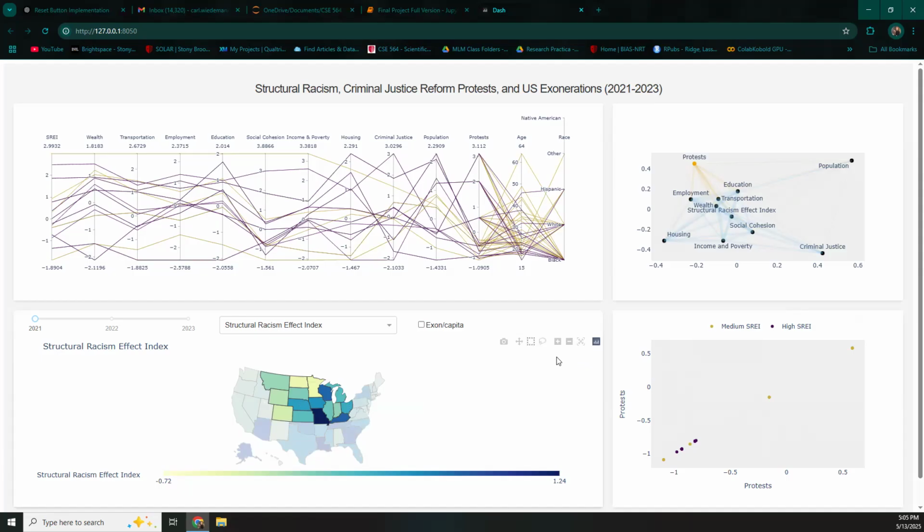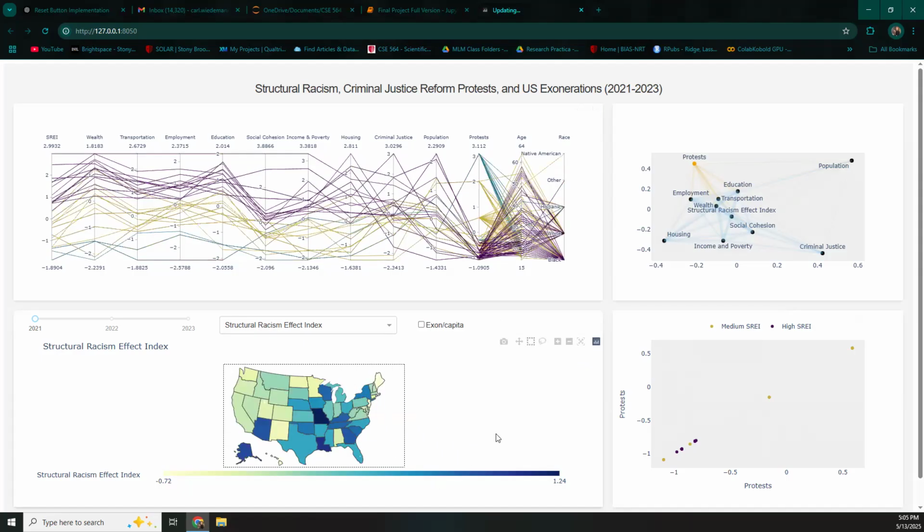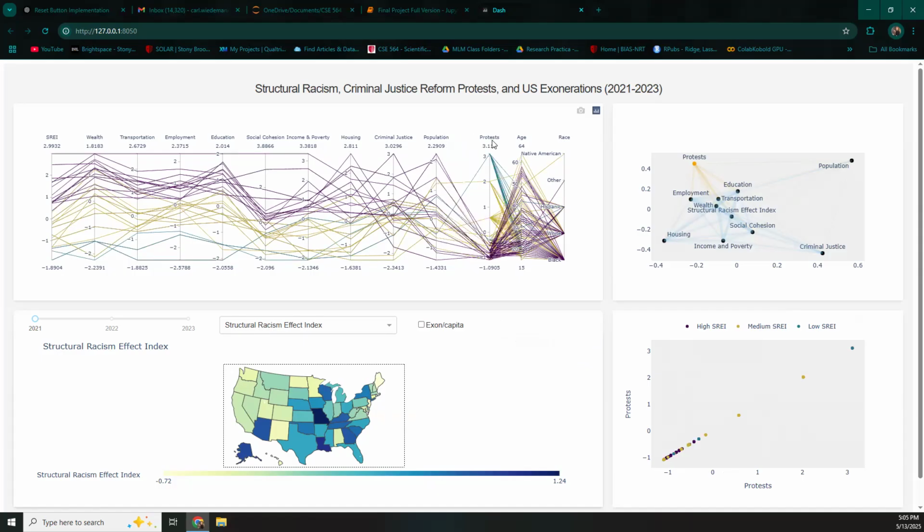Now I'll go over a little bit about the parallel coordinates plot and something pretty interesting that we found to wrap up. Since we've been looking at the way the protests interact with the variables, you can see once again that this low SREI, these blue lines are really way up here. So there's a lot of protests happening in that area. Next I'm going to show how just moving around the parallel coordinates helps us even better understand the way that these clusters are defined.